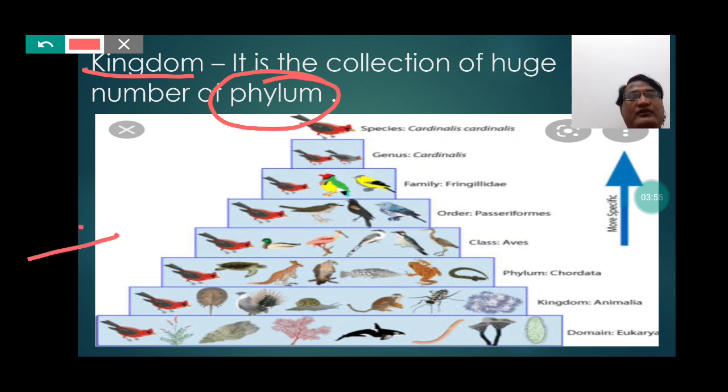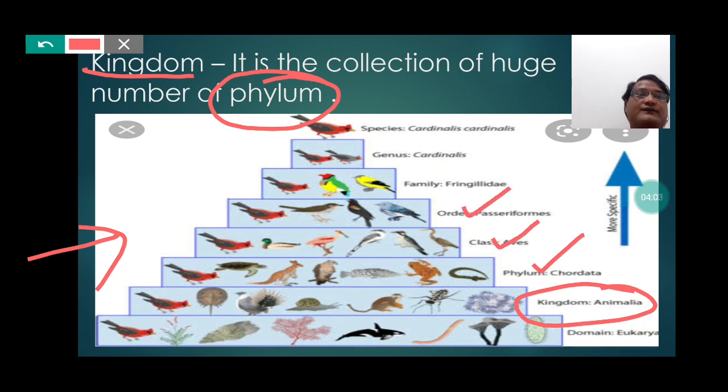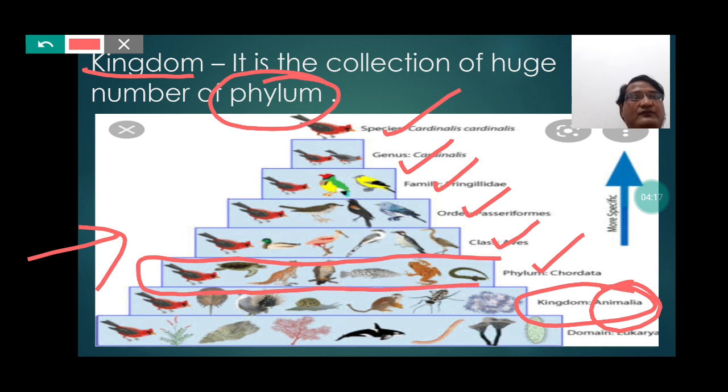If we concentrate on this picture, we can easily notice that the kingdom Animalia is made up of phylums, classes, order, family, genus, finally species. So students, we can say here that kingdom Animalia is made up of huge number of phylums.